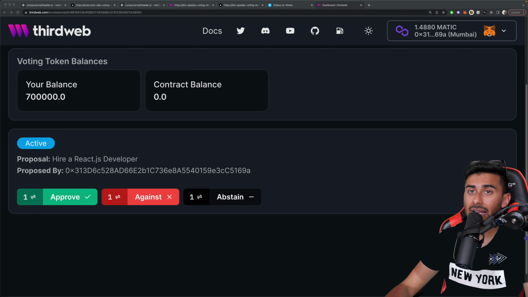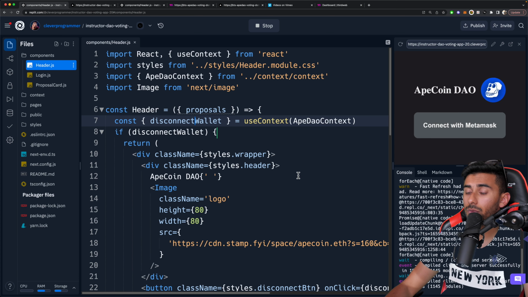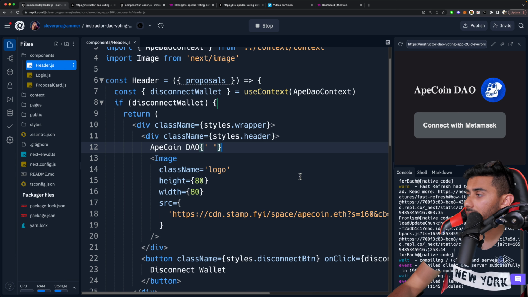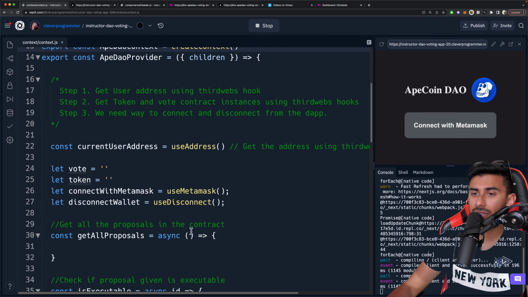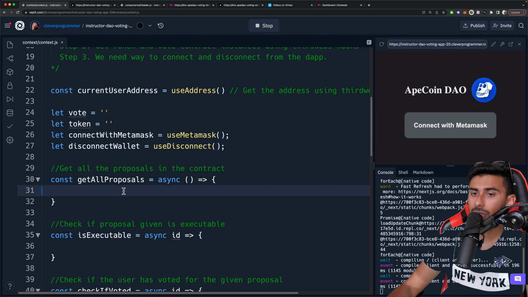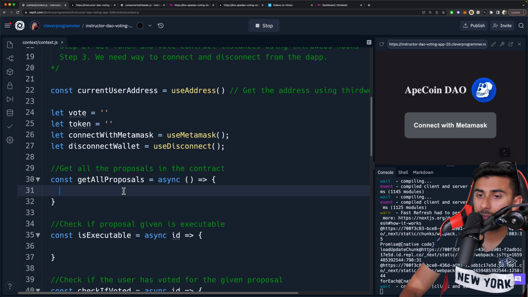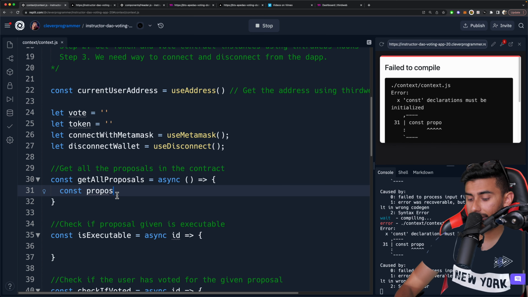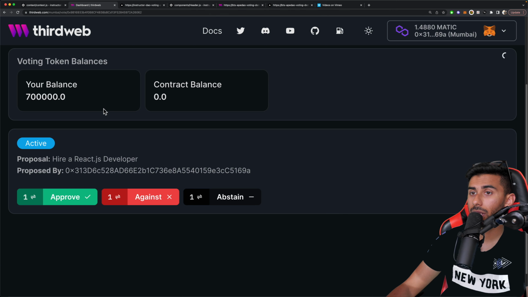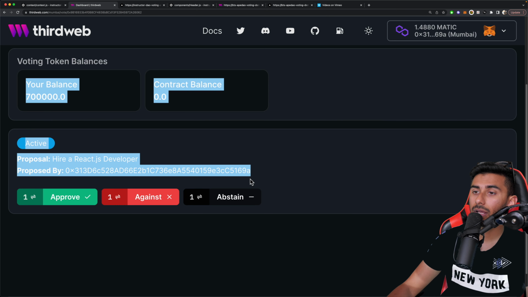All right, so now that we have this in here, let's go back to our app and we're gonna try to actually pull all of this data. And how we're gonna do this is inside of our, let's go back to our context. So inside of our context, let's go down. We're going to go ahead and get all of the proposals here. Okay. And I'm going to say, for getting all the proposals, const proposals. And in order to get my proposals, what I need to do is I need access to my contract address for voting. So I need access to the voting contract address.